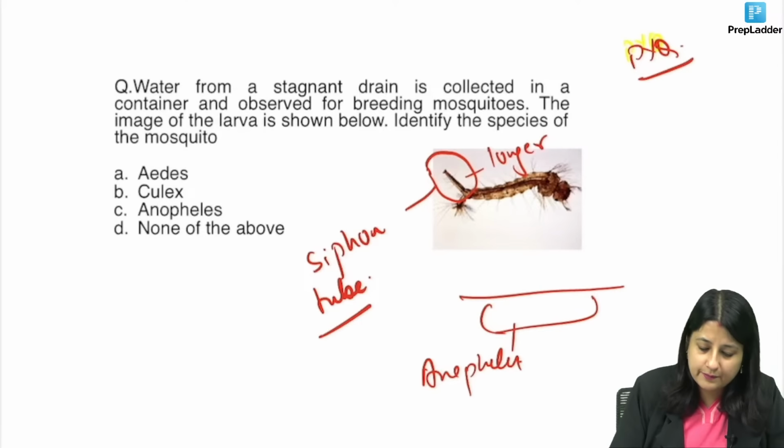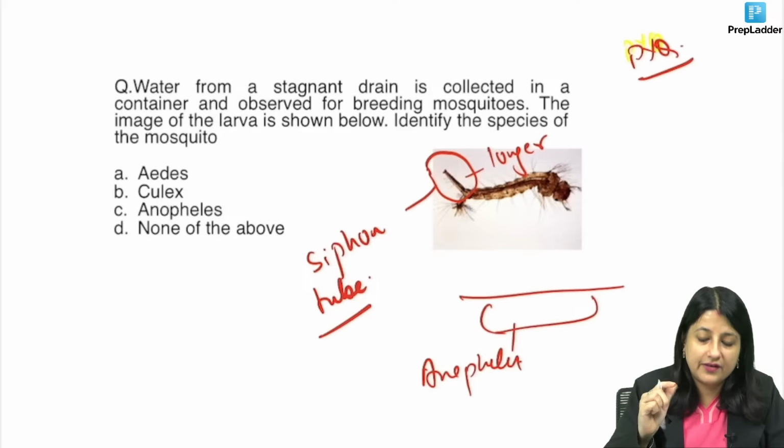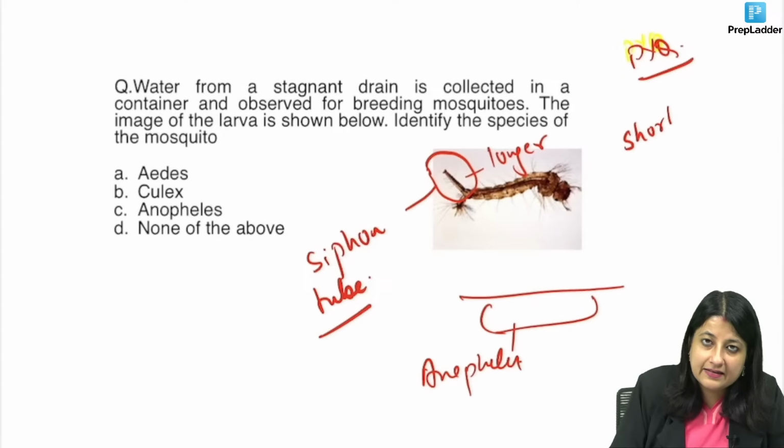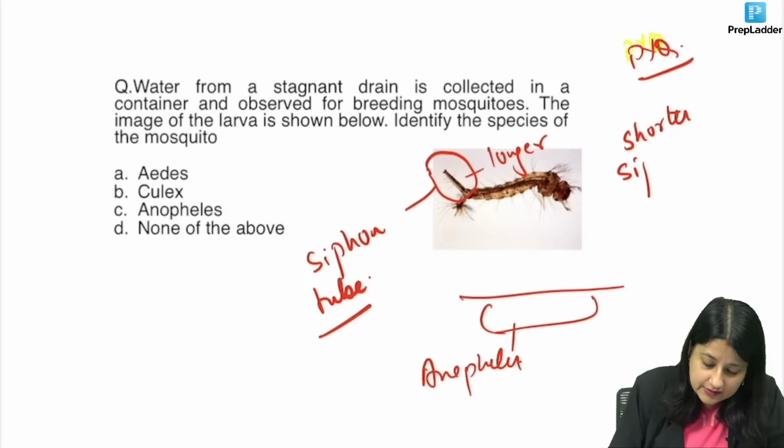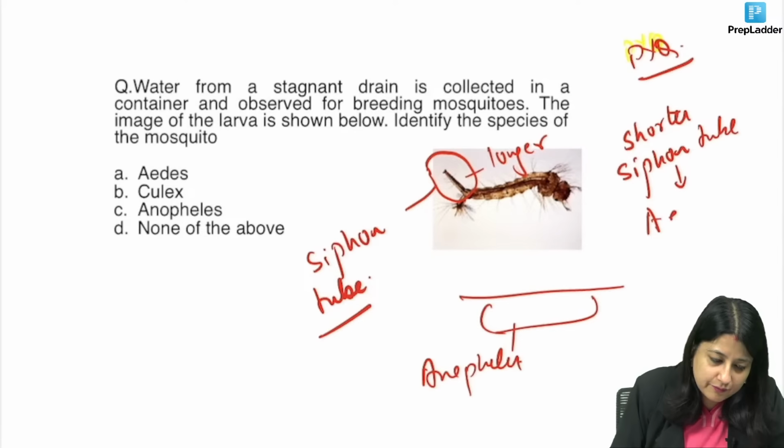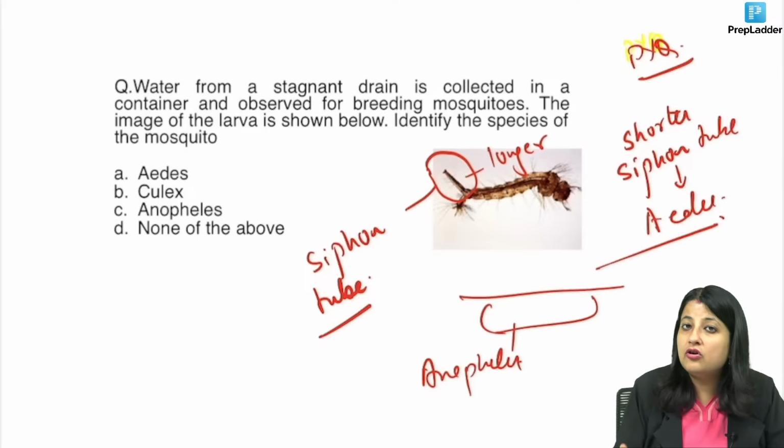It's not shorter. If it was a shorter siphon tube, guys, it would have been Aedes. But here, it's a longer siphon tube.